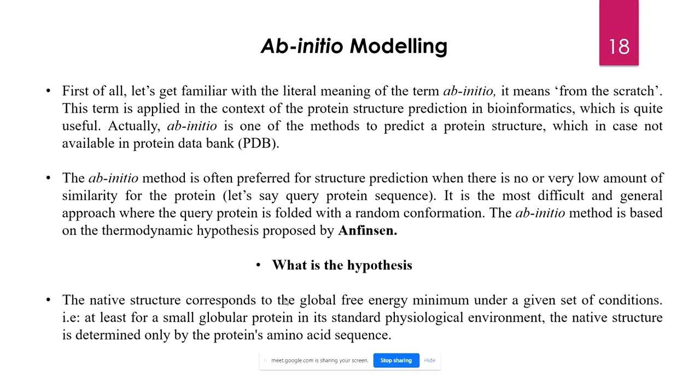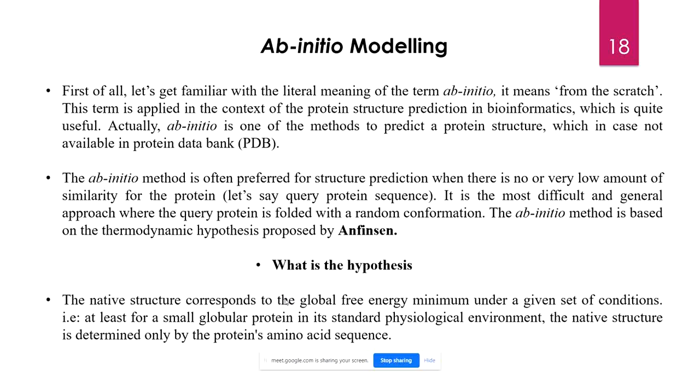But only based upon that, how can you assume a structure? Because see, these amino acids are chemicals, right? Though it's a biomolecule, since it's a chemical, it has a proper set of physical and chemical properties. They are not going to deviate away from their chemical properties. They're going to have fixed chemical properties. If you can maintain a proper chemical environment, then they are going to assume their own structure in that particular chemical setup. So that is the basis of this ab initio modeling.